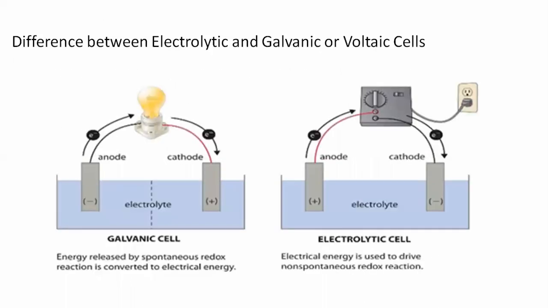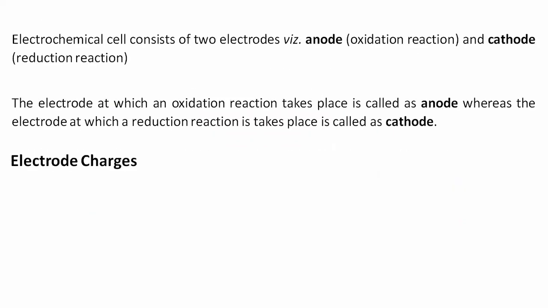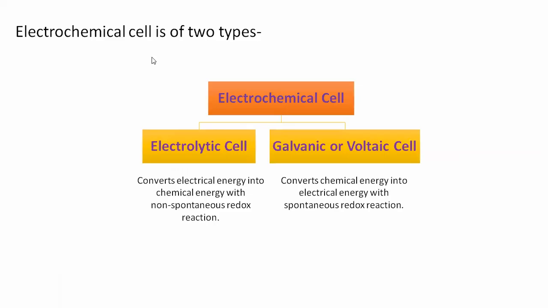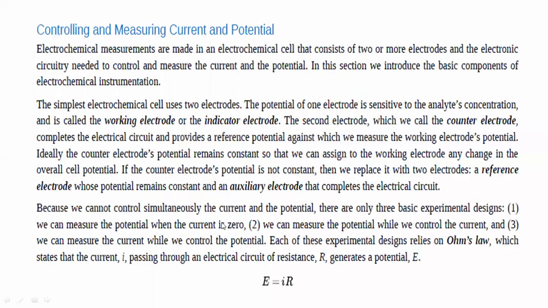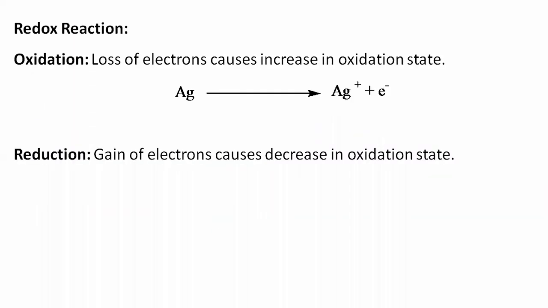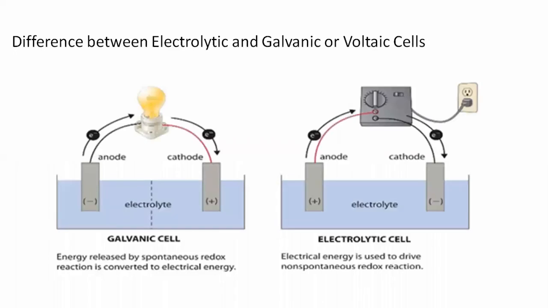Now, the difference in construction between the electrolytic cell and the galvanic or voltaic cell. We all know the electrolytic cell is the conversion of electrical energy into chemical energy, and the galvanic and voltaic cell will convert chemical energy into electrical energy. So what is the construction and apparatus difference between these?